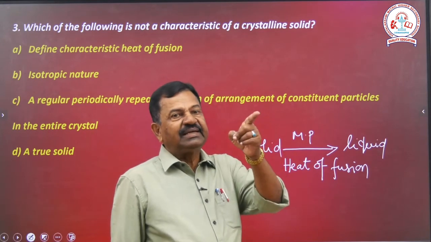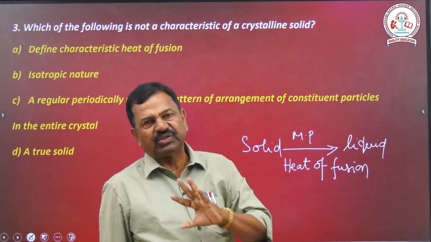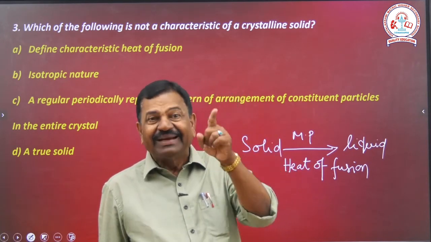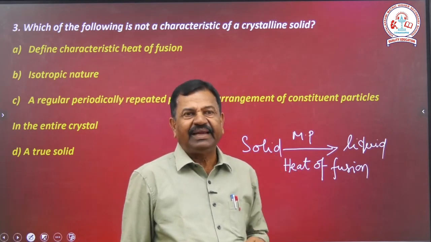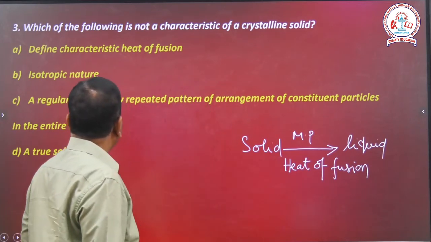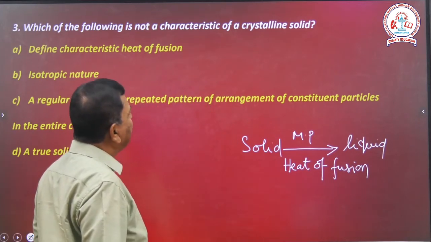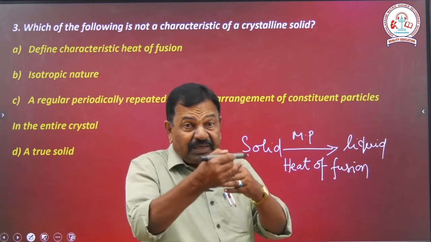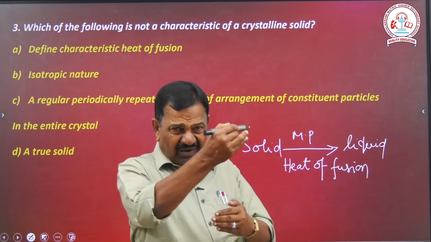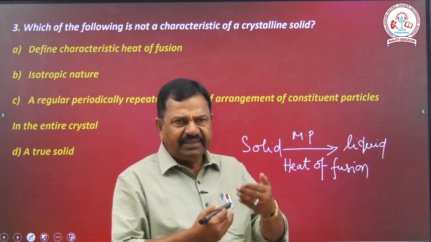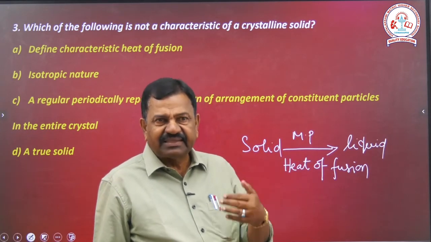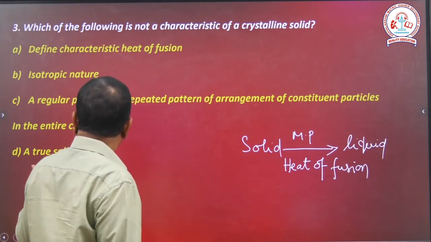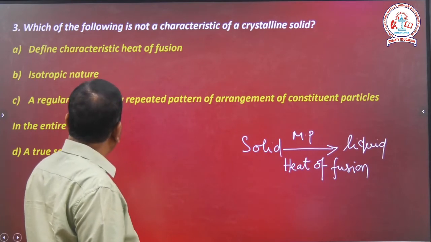Heat of fusion belongs to the crystalline solid. Then regular, periodically repeated pattern of arrangement of constituent particles, that is ordered arrangement, also belongs to the crystalline solid.